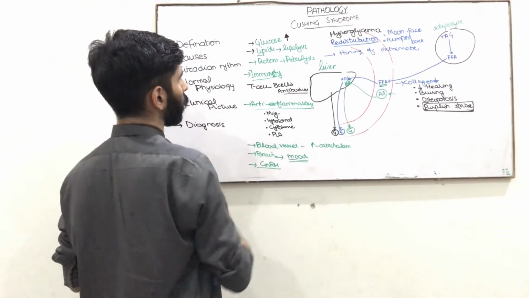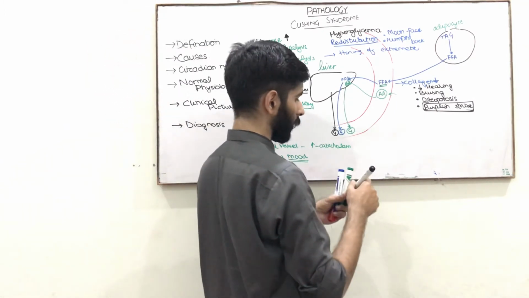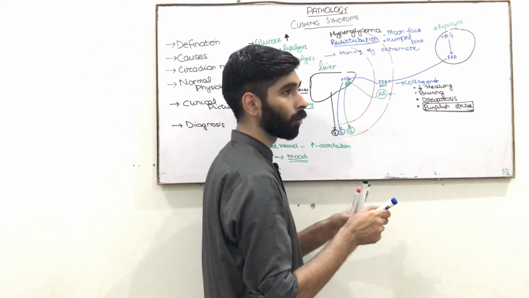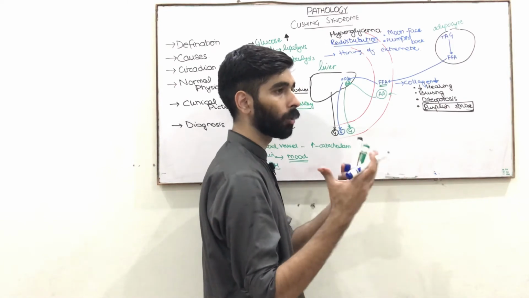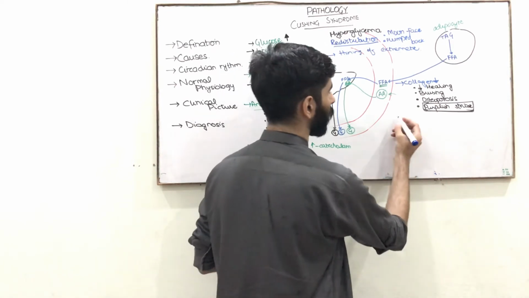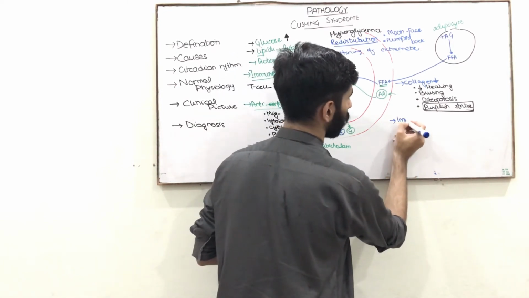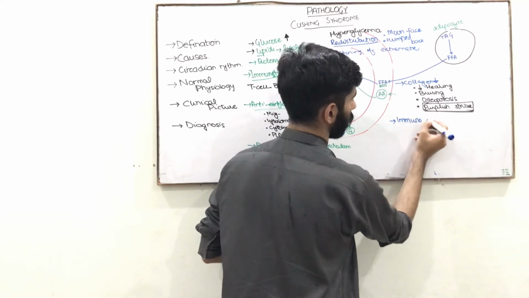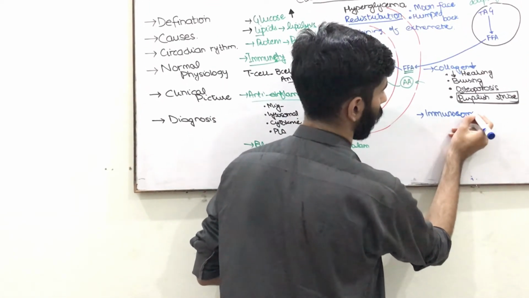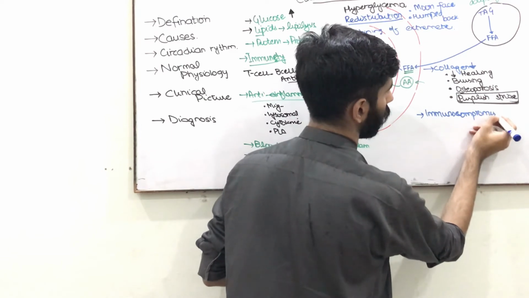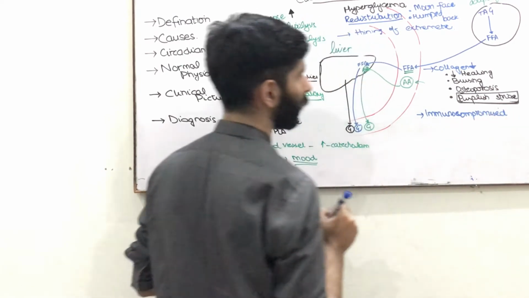Now, what is the effect of the decrease? As I already mentioned, it suppresses the immunity of the person due to a decrease in the number of lymphocytes. It makes the person immunocompromised, and hence susceptible to a large number of diseases.